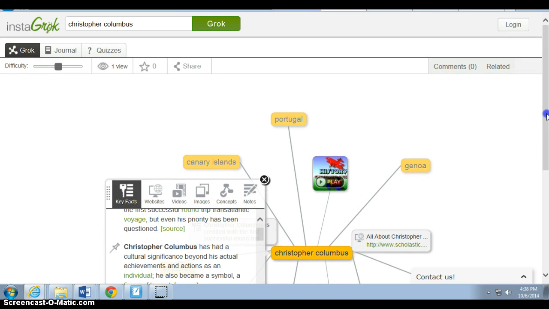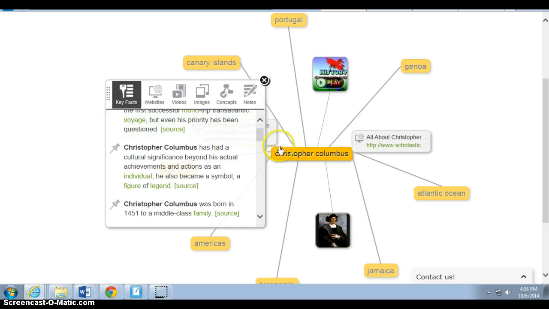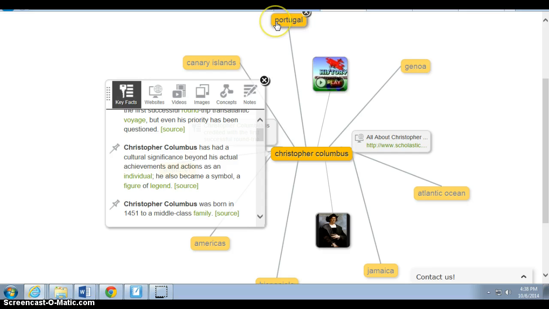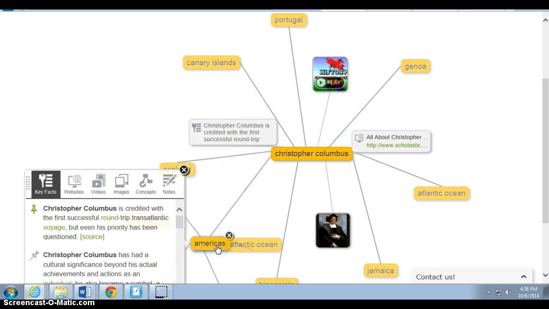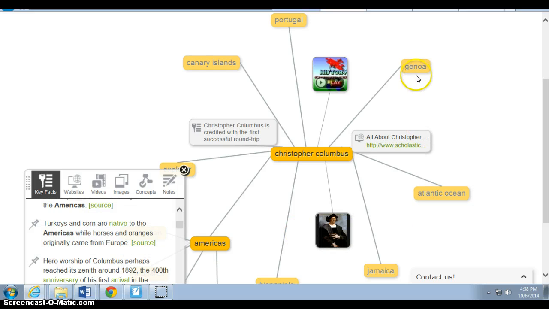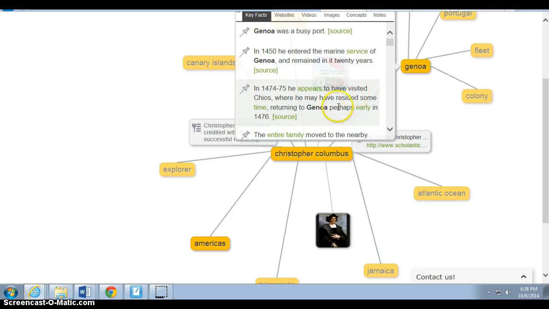And this is neat. What I like about the site is that they give you this map. And anything that's related to Columbus, whether it's Hispaniola, his first Spanish settlement, whether it's Jamaica, one of the islands he traveled around, the Atlantic Ocean where he took his voyage, Genoa where he was born, Portugal where he left from to go on this voyage and expedition, or the Americas, which is where he started his explorations. Whether it's any one of those, you can click on this and it gives you more information on the Americas. If you click on Genoa, it will give you more information about Genoa as it's related to Christopher Columbus.